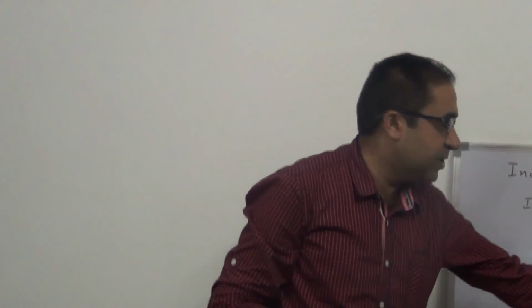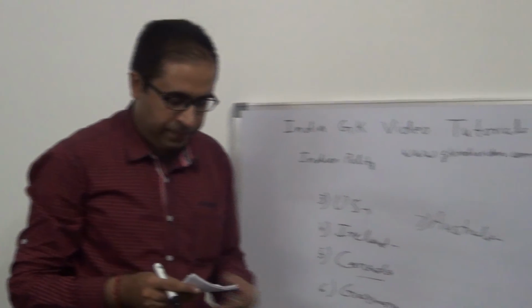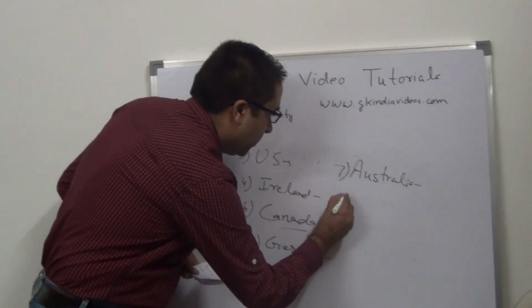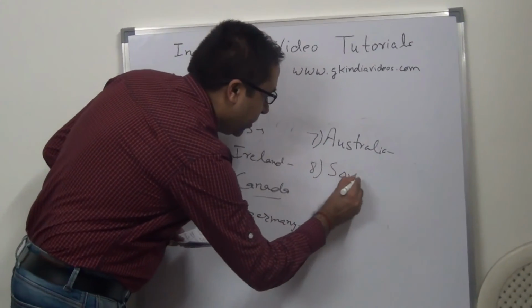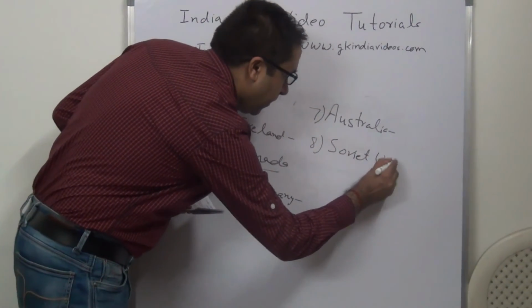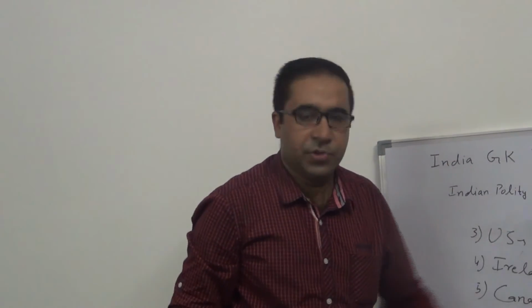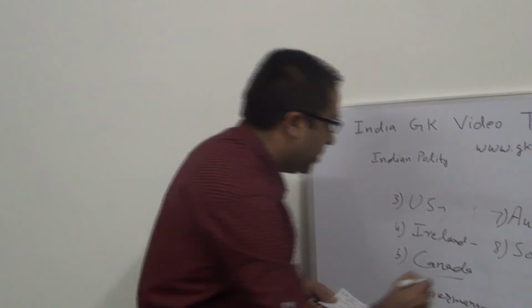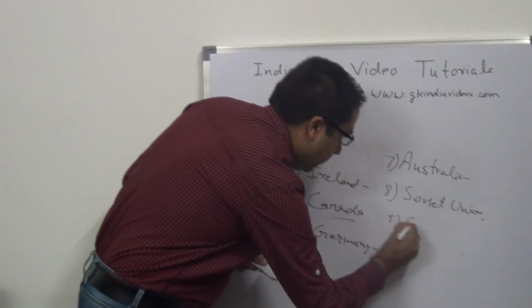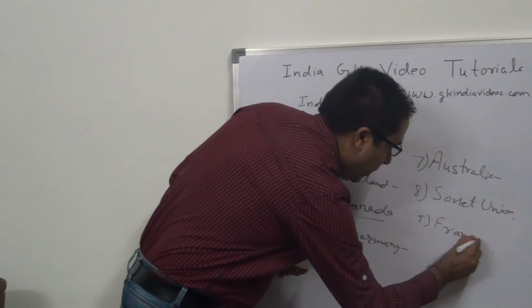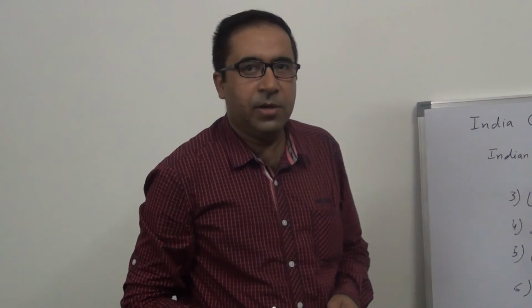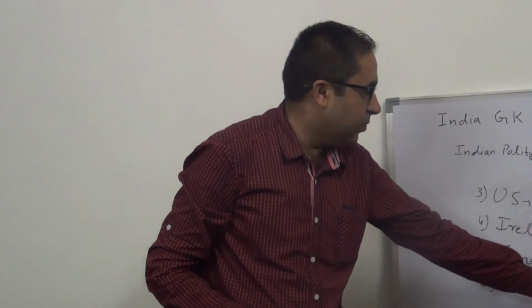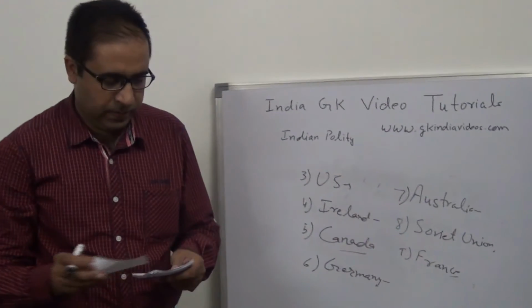The concurrent list was taken from Australia. Next is Soviet Union. Fundamental duties were taken from erstwhile Soviet Union constitution. And last one is France. The ideas of liberty and fraternity in preamble of Indian constitution were taken from the constitution of France.